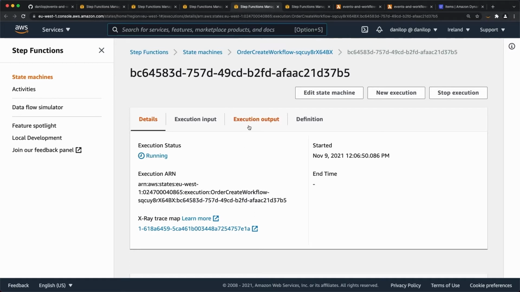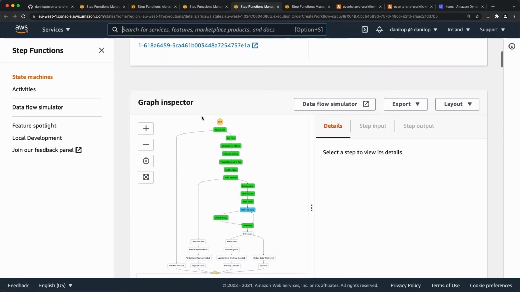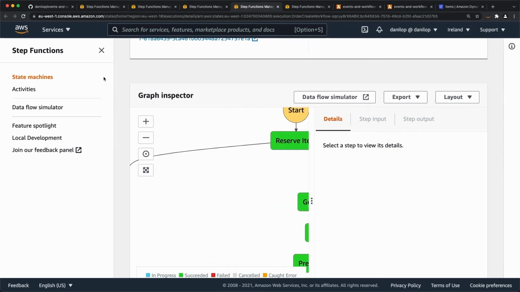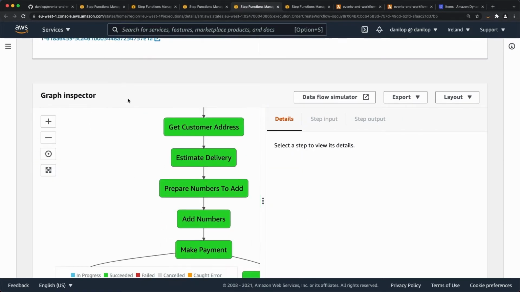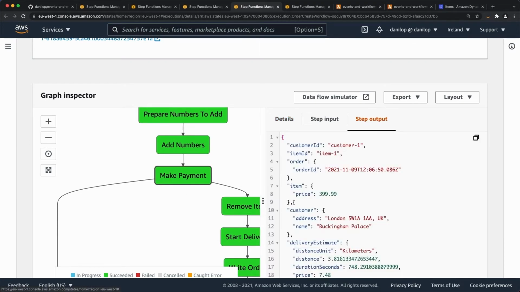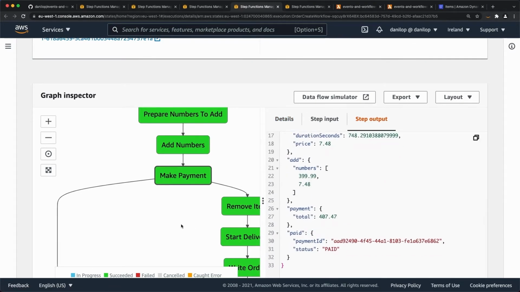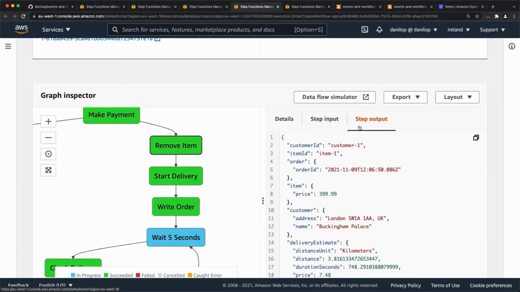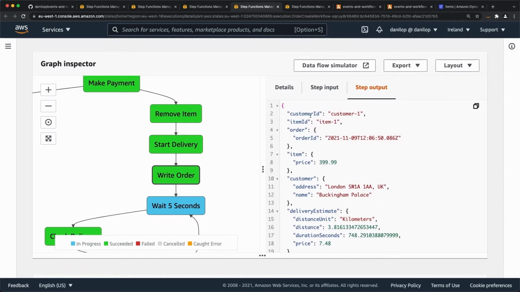If we go into the details, we see that everything went as before, but this time the payment worked. So the payment has gone through, and now we remove the item for the delivery. We start the delivery, and then we write the order on the database, and we wait for 5 seconds. And that's why we see the order as delivering.